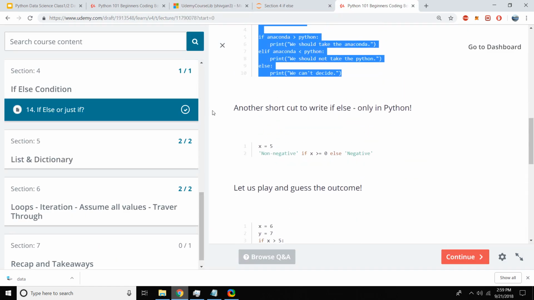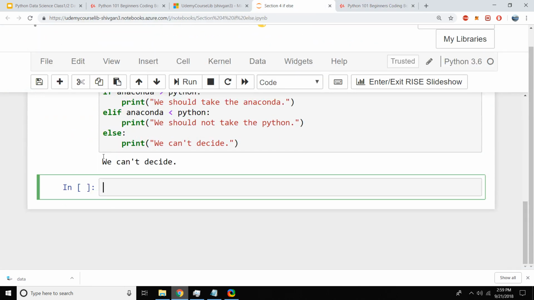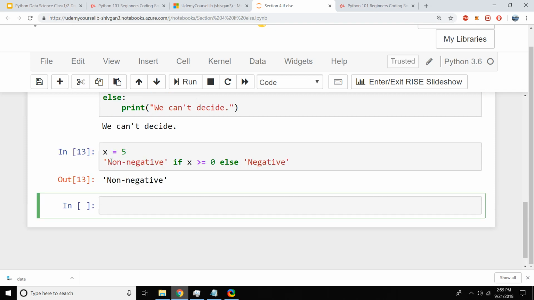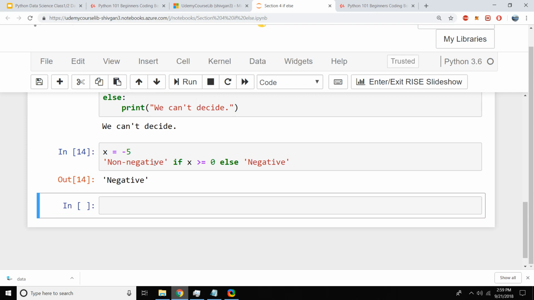Okay, there are some other ways to write a shortcut if else. When you say x equal to 5 and you want to print non-negative if x is greater than 0, else negative. This is only in Python, where Python tries to make our life easy and allows us to write this kind of stuff. But if x is minus 5, it's negative.